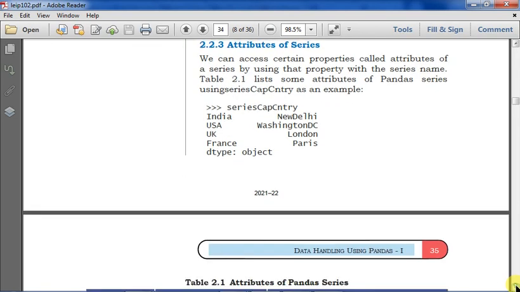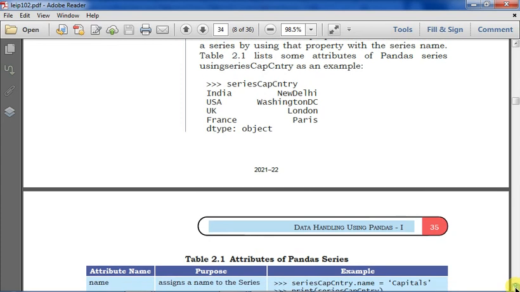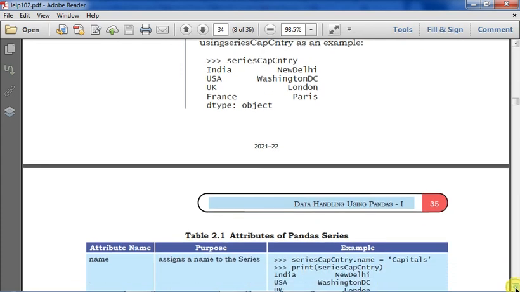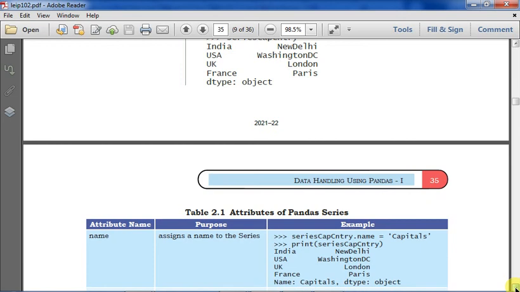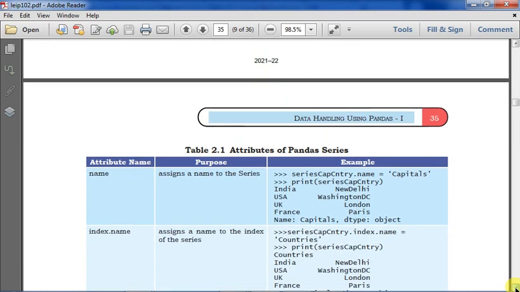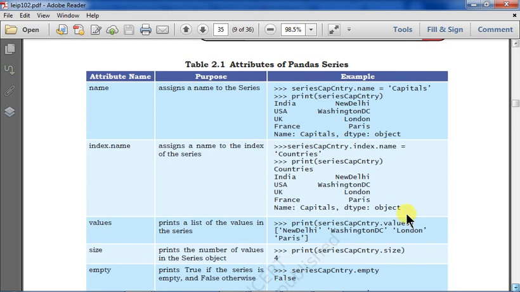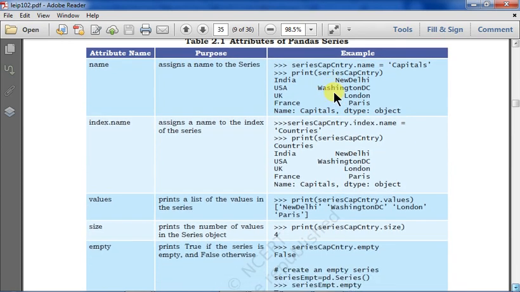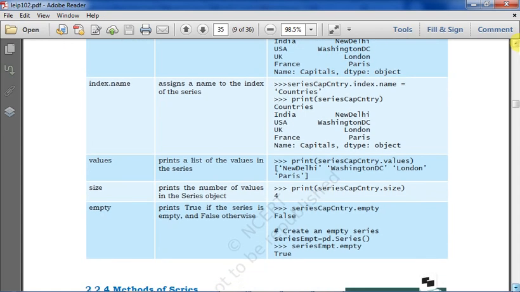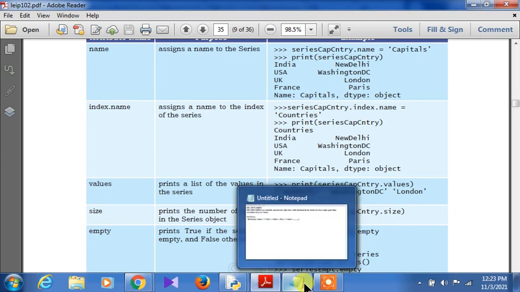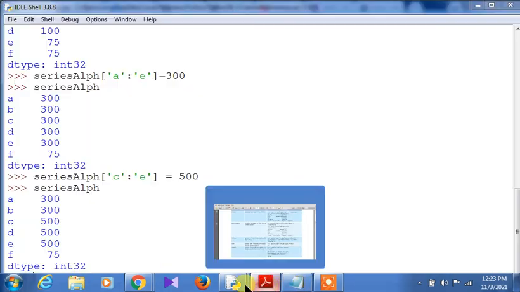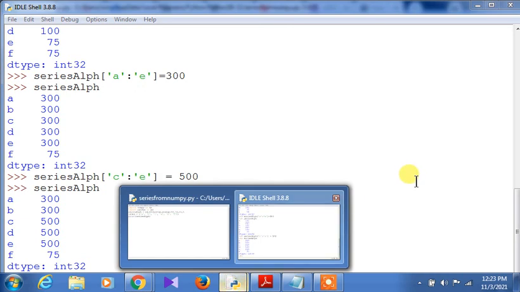All right, now let us see what the attributes of the Pandas series are. We are going slowly here. Name assigns a name to the series. Here the example is given in the table: series cap country dot name. We will see these commands, the attributes of Pandas series. There are different series given. Just a minute, I have scrolled a little faster. Name: what is the name? If you say series.capcountry.name, it will say capitals. Now you see, what is to be done out here?